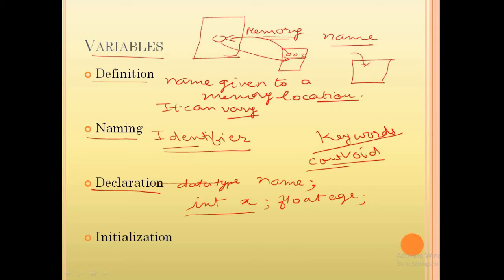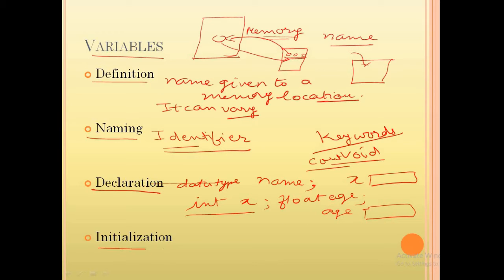As soon as you write this statement in your program, memory is reserved for the variable named x, and also for age. So memory is reserved for your variables x and age because you have declared only these two variables, and you can visualize it as empty boxes. Empty boxes are created for your variables. Understand? You can keep your values inside these empty boxes whenever you require in your program.